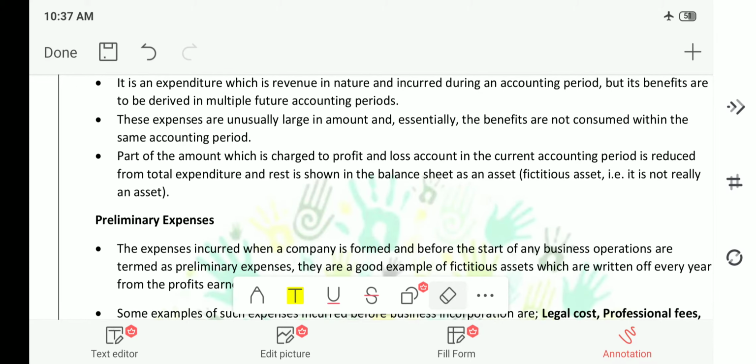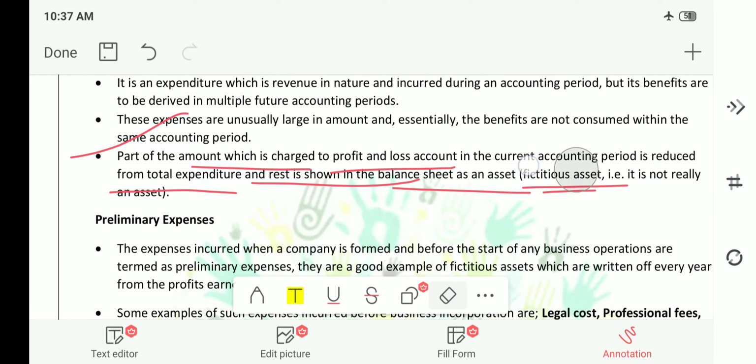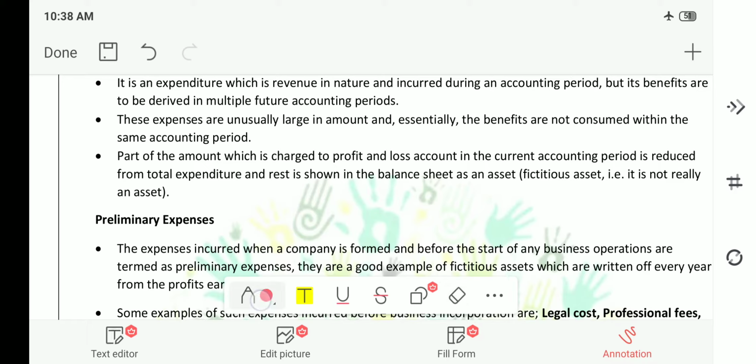Next, part of the amount which is charged to the profit and loss account in the current accounting period is reduced from total expenditure, and the rest is shown in the balance sheet as an asset. That is a fictitious asset. That means it is not a real asset, right? Although this expenditure is shown in your profit and loss account, the remaining amount is shown as an asset. Of course, insurance is an asset for you, right? If there is any accident, then the insurance will be claimed. That means it is acting as an asset for you. But it is not a real asset. It is a fictitious asset, not really an asset, right?